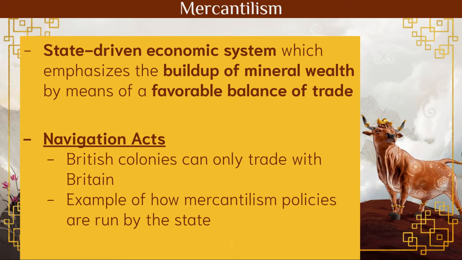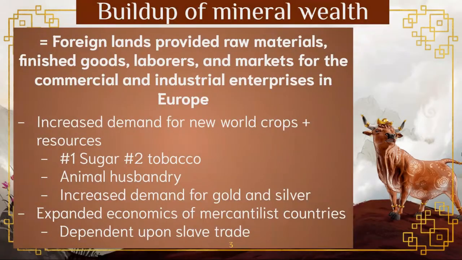And this is an example of how mercantilism is an economic system run by the state. So the state is controlling who is trading, who they can trade with. Economic system run by the state. All right, let's break down that emphasizing a buildup of mineral wealth. And this is when foreign lands are going to provide raw materials, finished goods, laborers, and markets for the commercial and industrial enterprises in Europe.